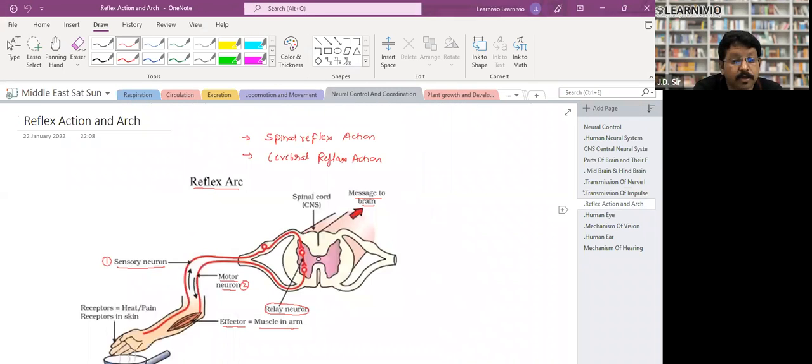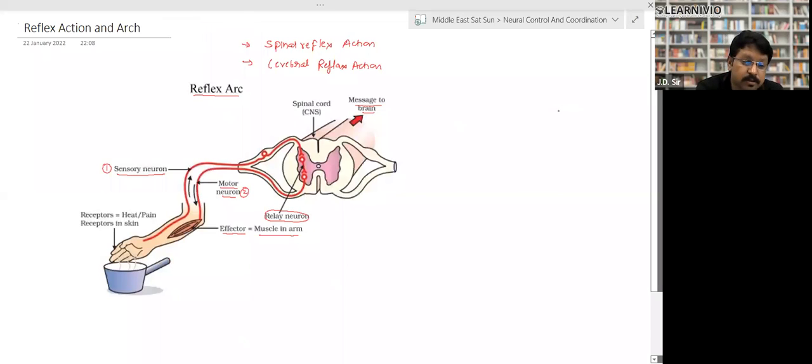Reflex action, 3 marker question. Again, short answer. They can ask you to draw the diagram of reflex action, a 2 marker question, or they can ask you the complete reflex action. So what is a reflex action? Those actions which are sudden are called reflexes. They are very quick, very sudden. Touching any hot object and pulling back is called reflex. So reflex actions are of 2 types: spinal reflex and cerebral reflex.